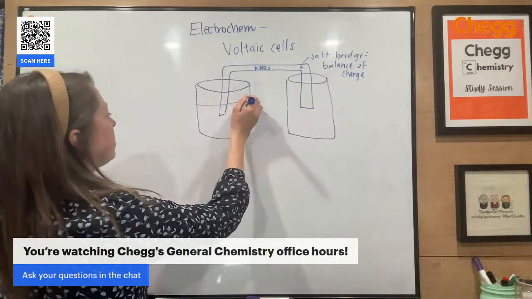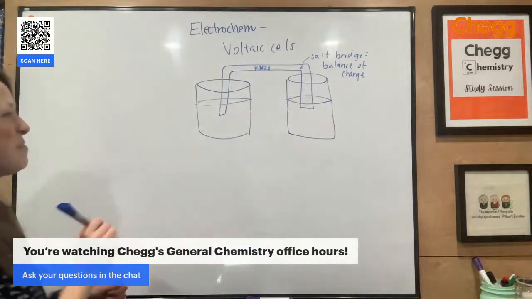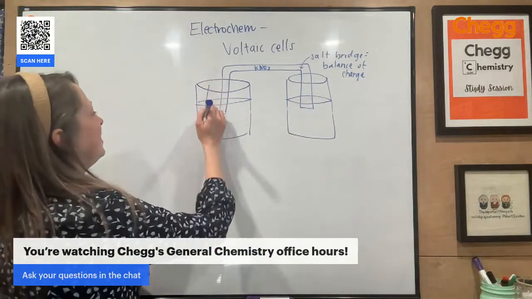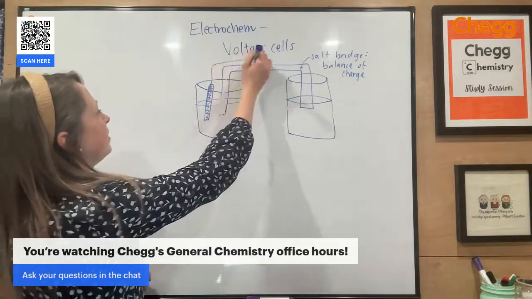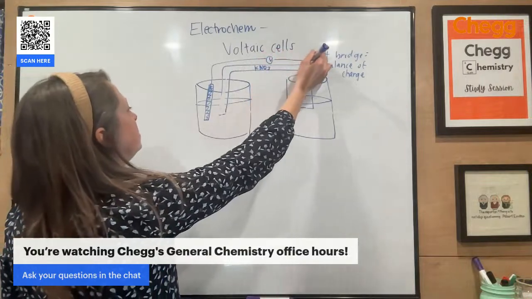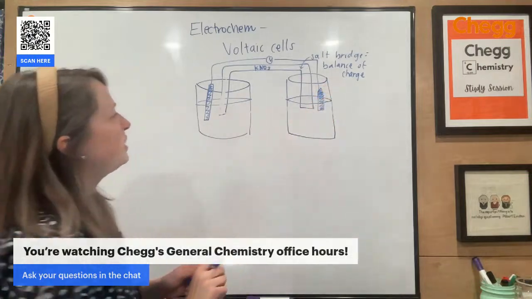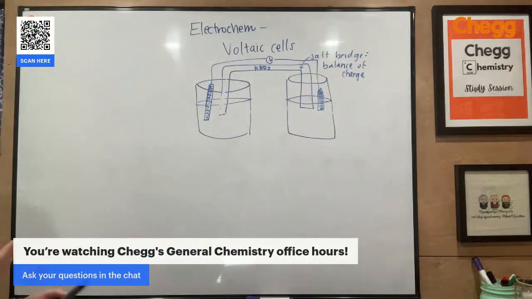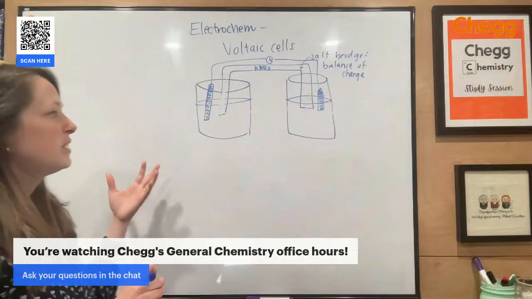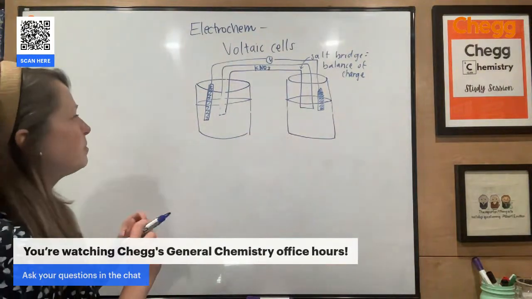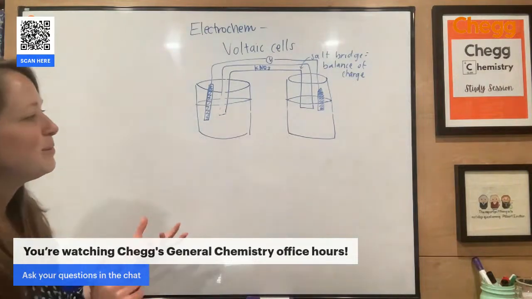All right, so let me go ahead and draw my solutions. You can tell I am not an artist, but we'll make it work. All right, so let's draw our electrodes. I'll have our little voltmeter. All right, so in a voltaic cell, this is going to be a cell that is favorable. So it is thermodynamically favorable. We're going to have a cathode and an anode, a couple mnemonics to help you with this because I think it's so hard just to remember all of the terminology and whatnot.